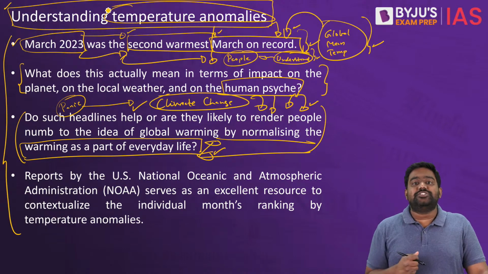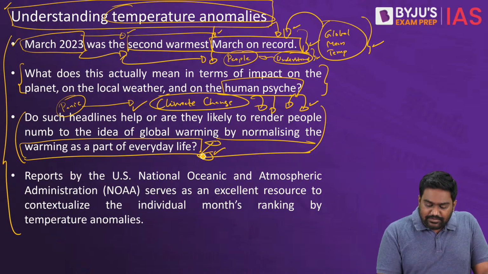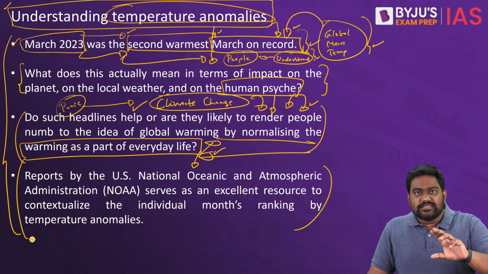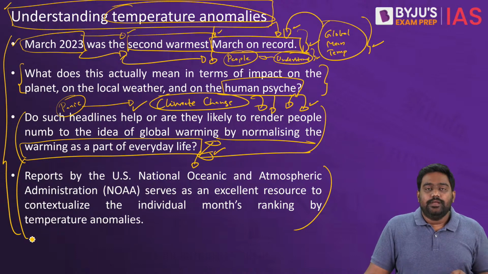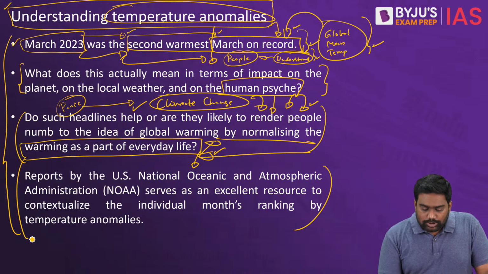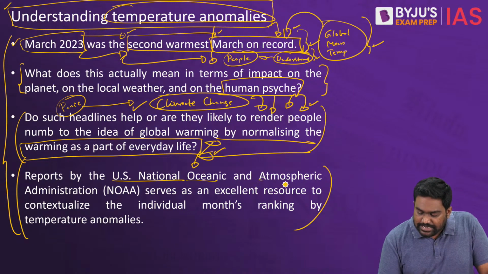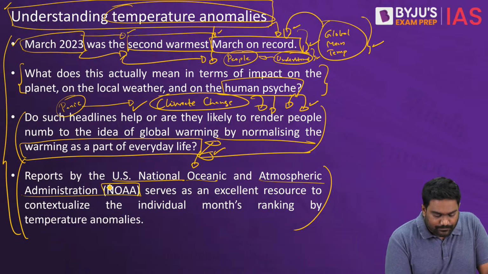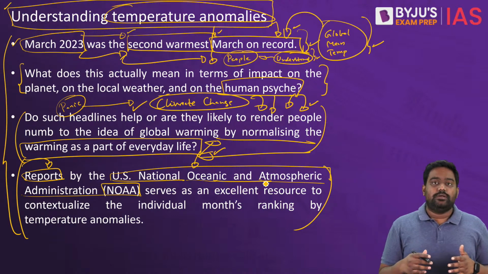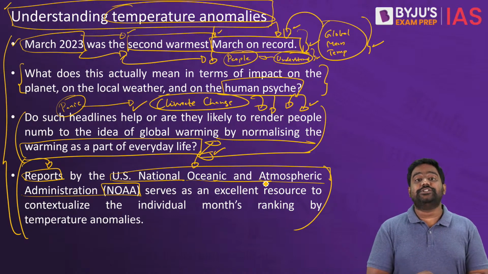What's the role of climate change? And what exactly can we do? That is something we need to understand. So this is where the column is providing that scientific clarity for us. The writer of the column is relying on scientific data brought out by the US National Oceanic and Atmospheric Administration, the US NOAA. It brings out monthly and annual reports regarding global abnormal temperatures.